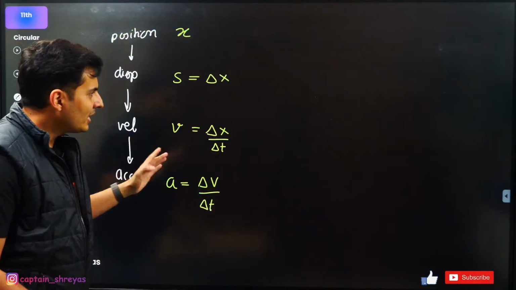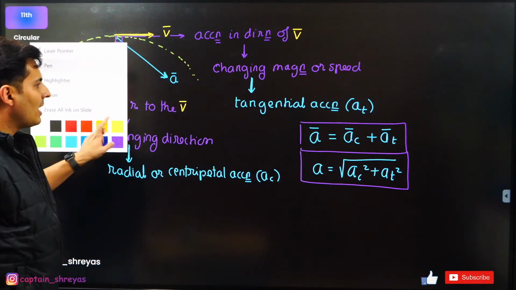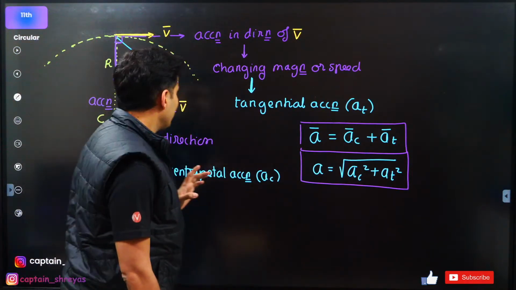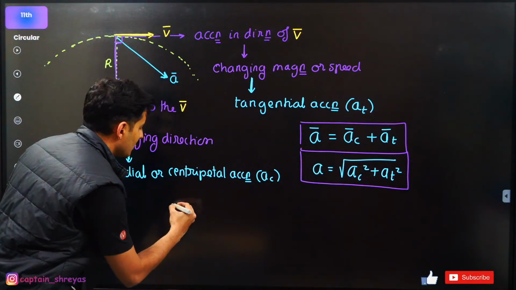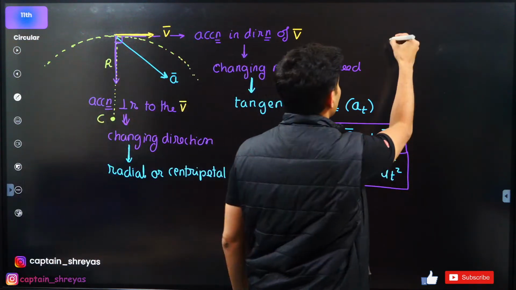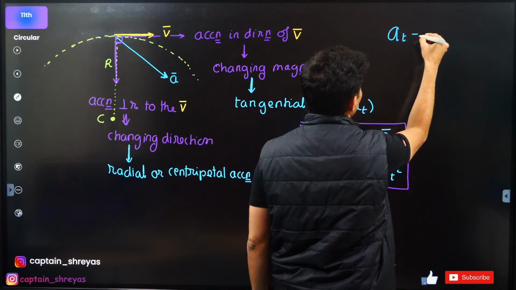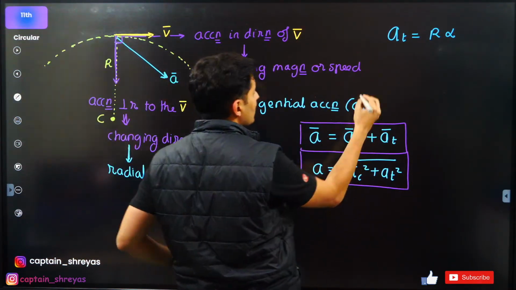Great. So if I go back to one of these slides, finally we have got the answers over here. I can just write that tangential acceleration is nothing but r into alpha. This is one important relationship.